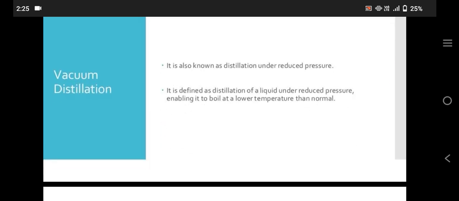Vacuum distillation. It is also known as distillation under reduced pressure. It is defined as distillation of a liquid under reduced pressure, enabling it to boil at a lower temperature than normal.